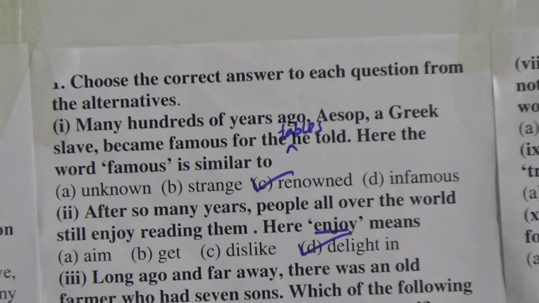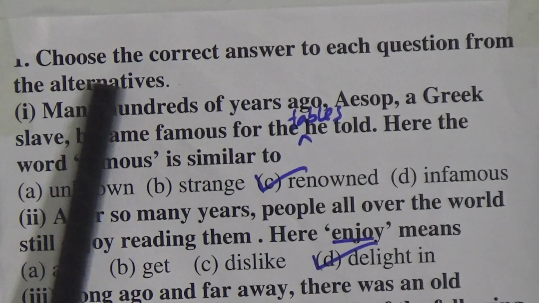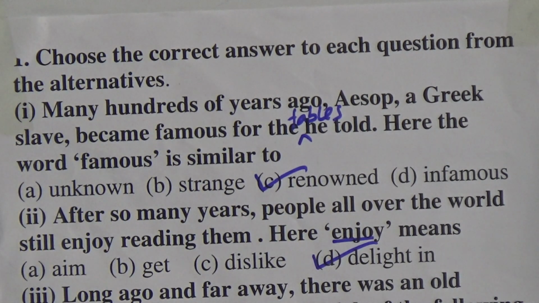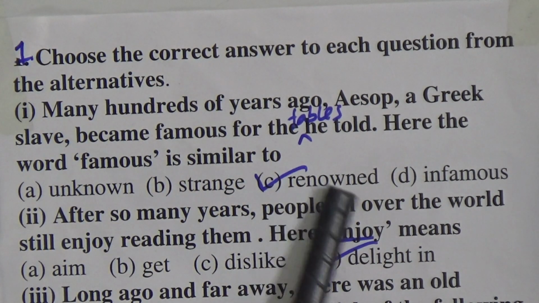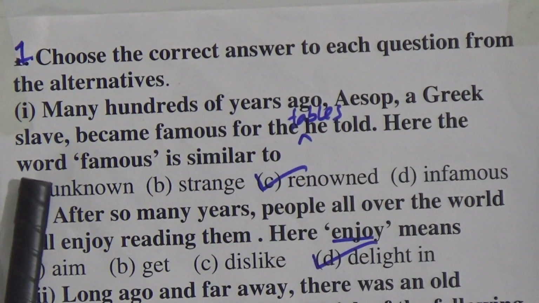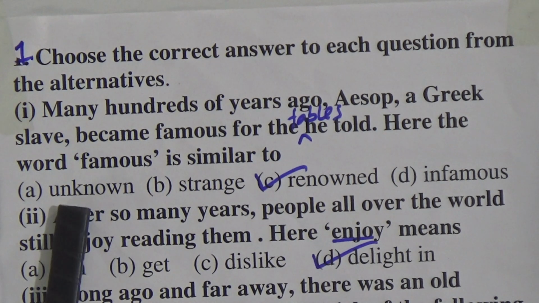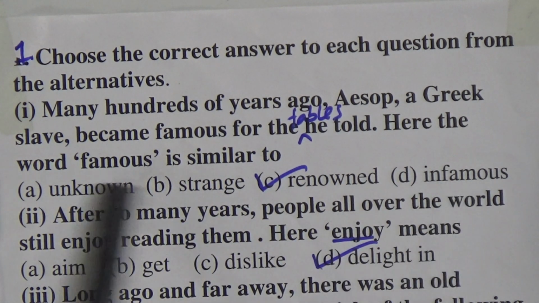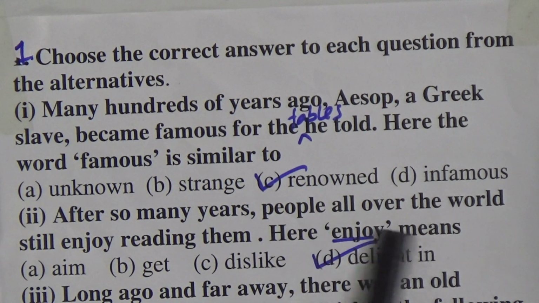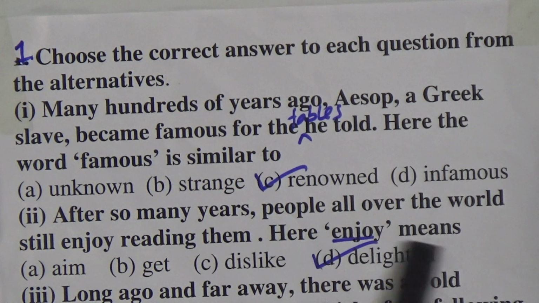So let's go to number 1. Choose the correct answer to each question from the alternatives. Number 1: Many hundreds of years ago, Aesop, a Greek slave, became famous for the fables he told. Here the word famous is similar to unknown, strange, renowned. The answer will be renowned. Number 2: After so many years, people all over the world still enjoy reading them. Here enjoy means aim, get, dislike, delight in. So enjoy means delight in.